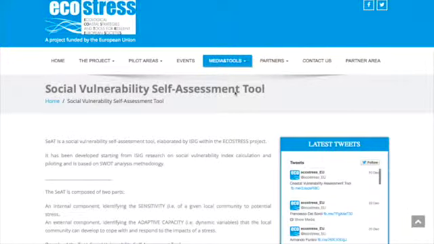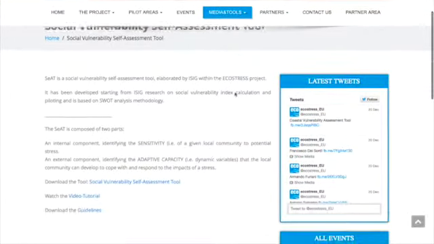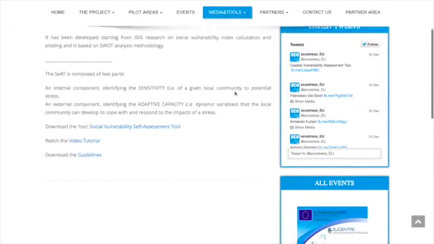Downloading SEAT. Users have now accessed the SEAT web page. To download the tool, click on Social Vulnerability Self-Assessment Tool. The file is downloaded automatically and, depending on your browser settings, it will appear at bottom left of the screen.